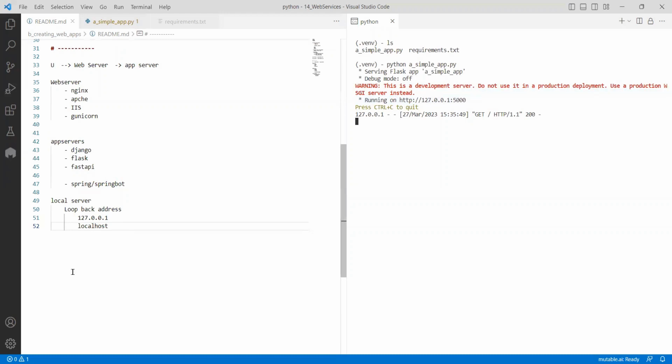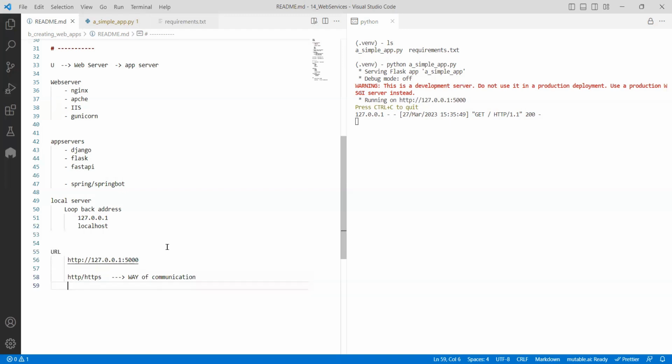There are three parts in this URL. The first one is HTTP or HTTPS, which means a way of communicating. HTTP means hypertext transfer protocol, how you transfer; HTTPS means a secured way.